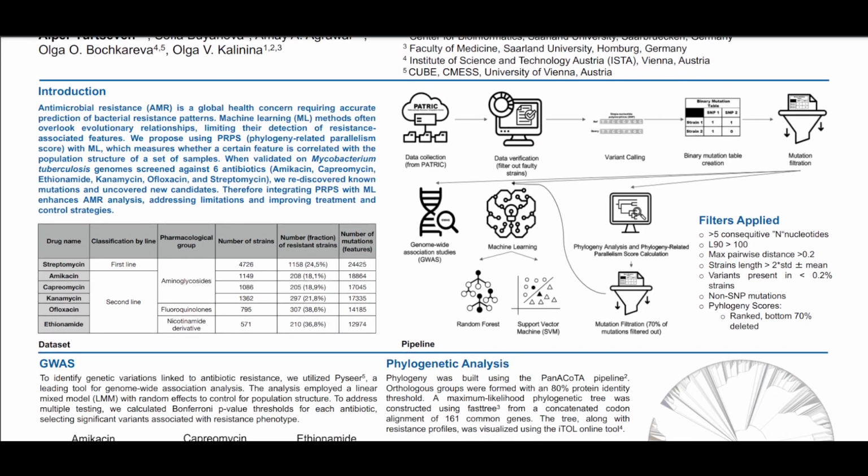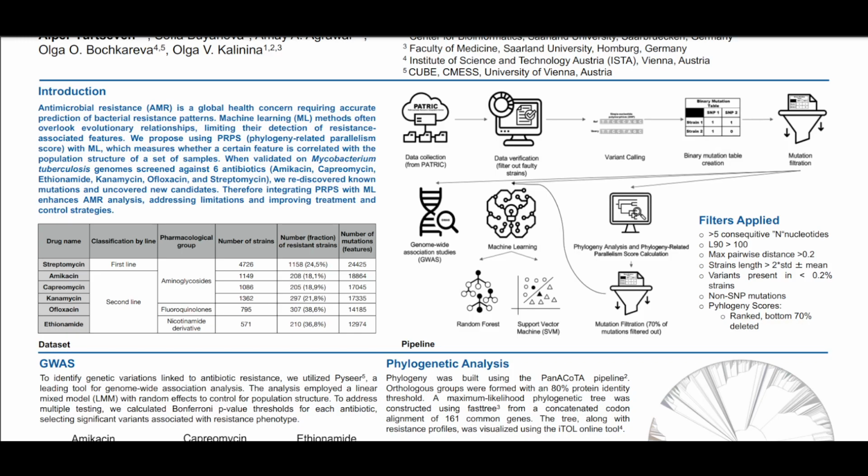After the introduction, you can see the dataset we have used for our analysis. As you can see, we didn't have an equal number of resistant and susceptible strains, which presented our first challenge. On the right side, you can see a graphical representation of our pipeline, which I will briefly explain. First, we have collected the data from the PATRIC database. Second, we have verified the data to eliminate bad reads and faulty config files.